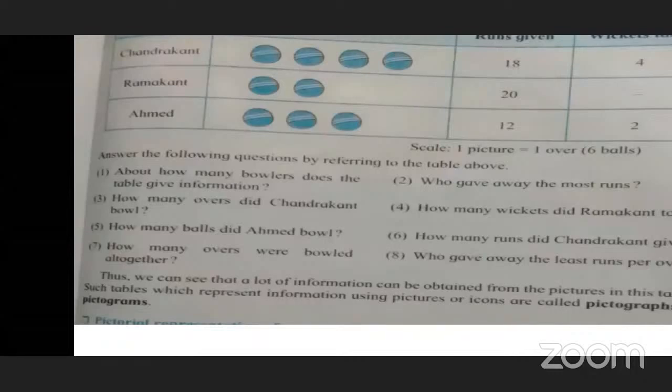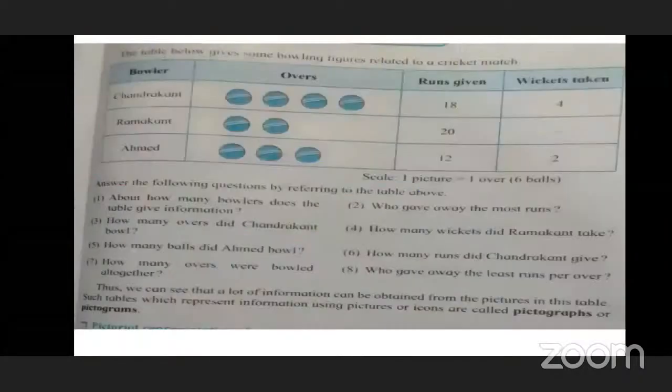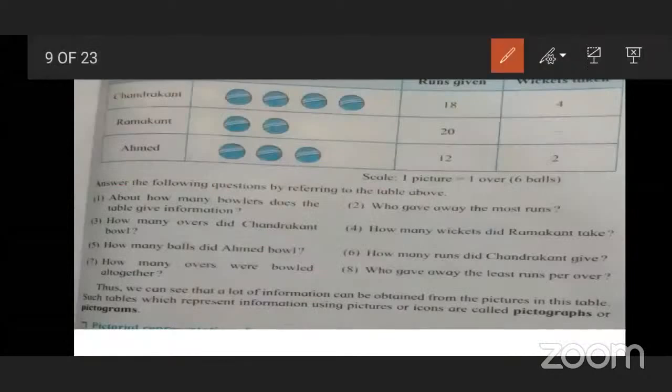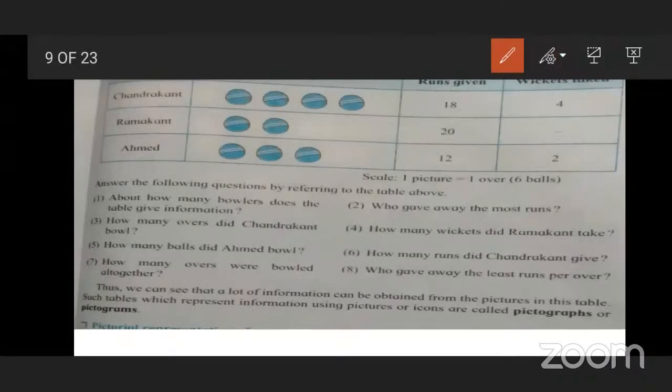So let us see the first question. Sir, page number? Page number 79. Okay, open.